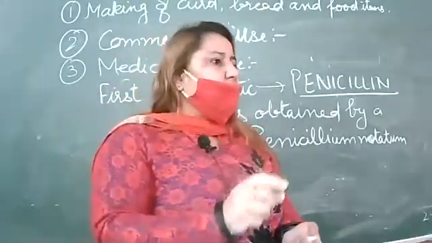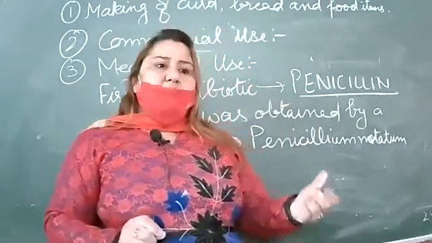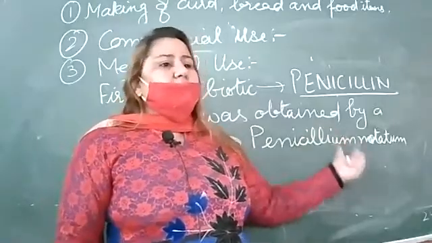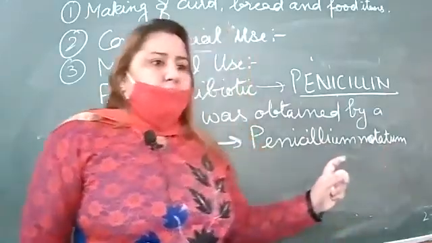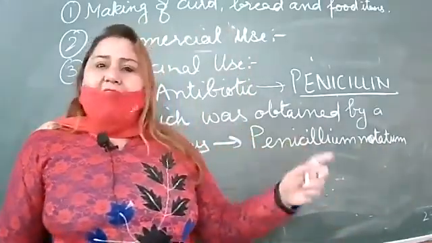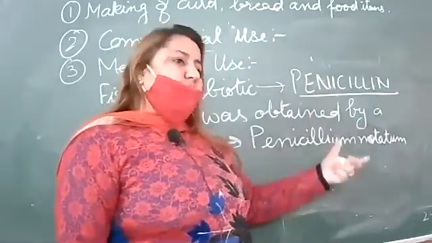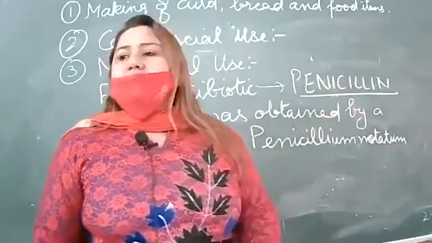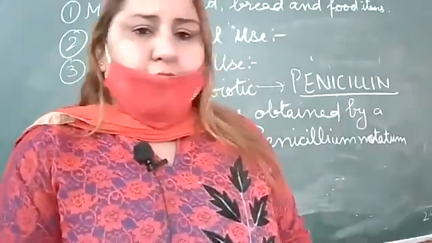From that, this drug was prepared, penicillin. He observed that the green spores were of the fungus Penicillium notatum, and from that fungus the drug was prepared, that is penicillin. After that, we will discuss the next point.